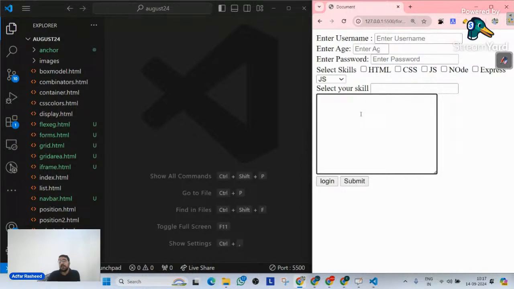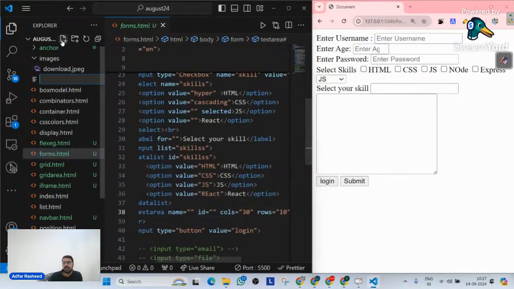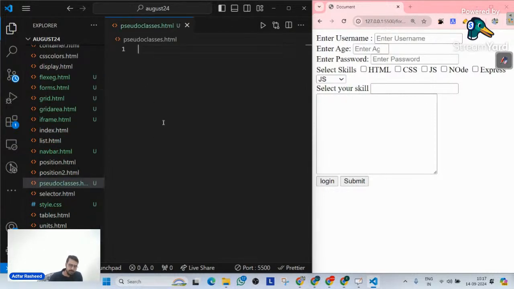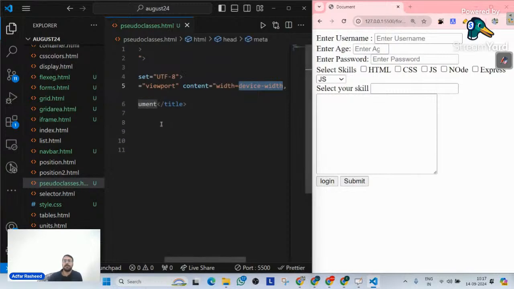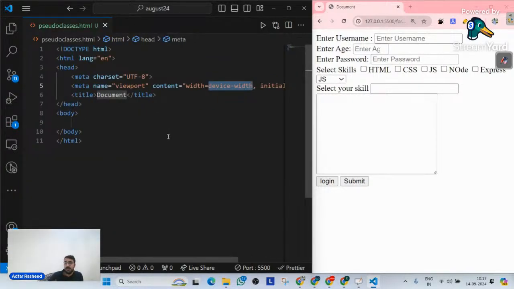Okay. Now moving forward. As I said, we are going to start and discuss one of the very important topics inside our CSS called pseudo elements. So let's create a file with the name of pseudo elements and pseudo classes. Or the first file is pseudo classes. What do we mean by pseudo classes first of all? It's a very specific type of selector. Now, when we say selector, what do we mean by selector, guys? With the help of which we can select an element and then implement a CSS on it.